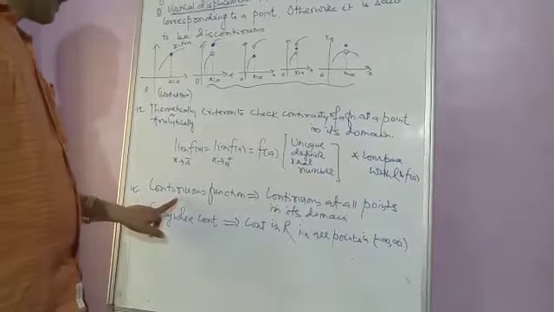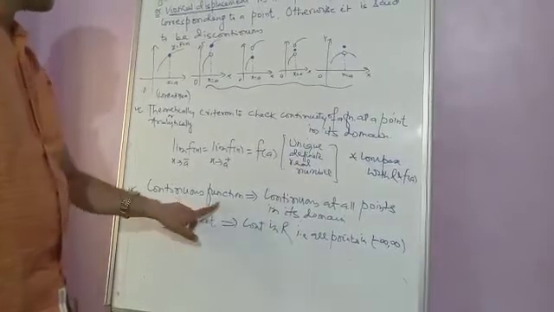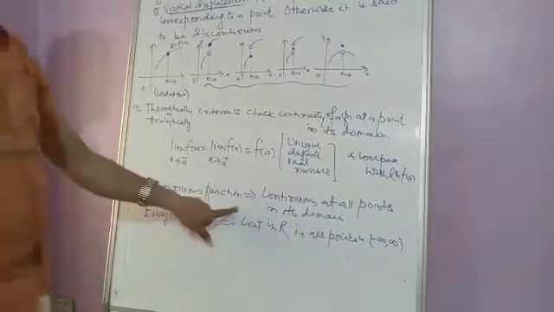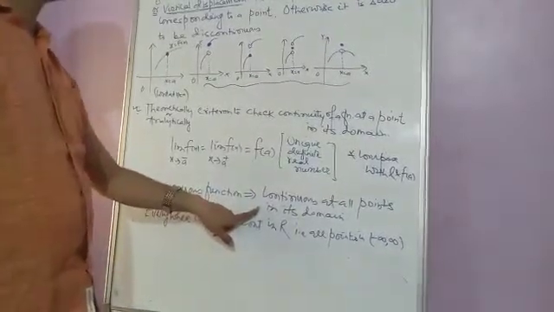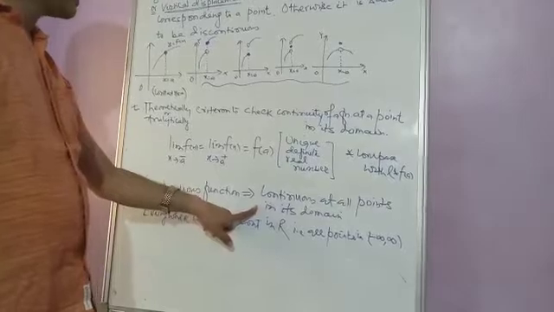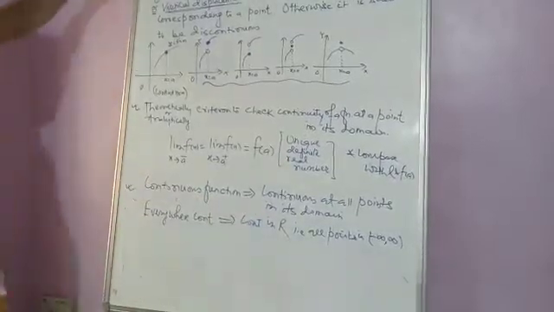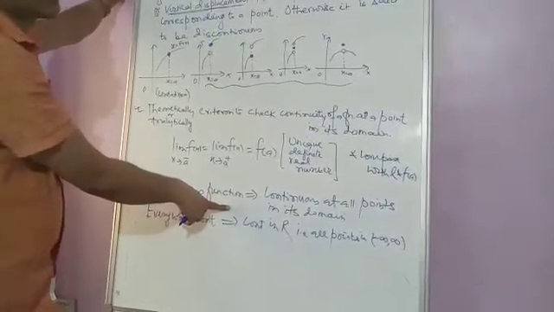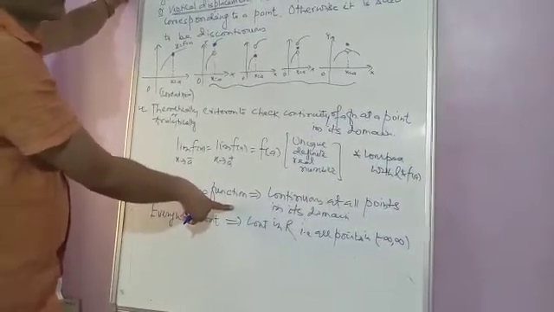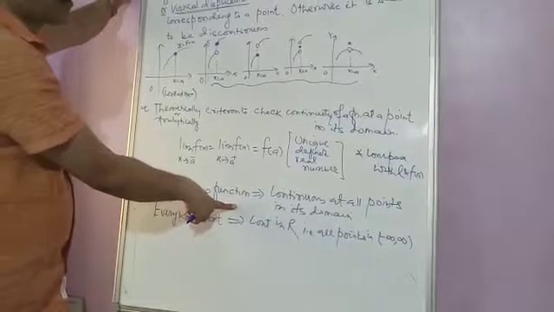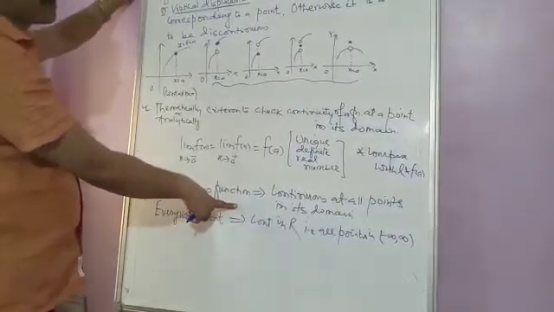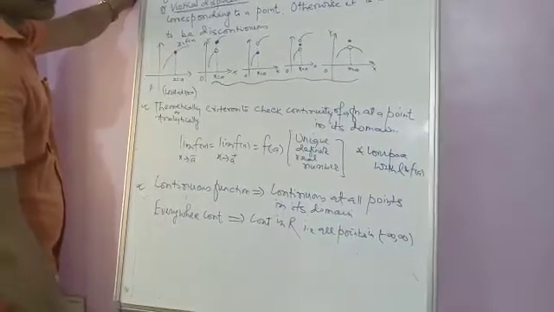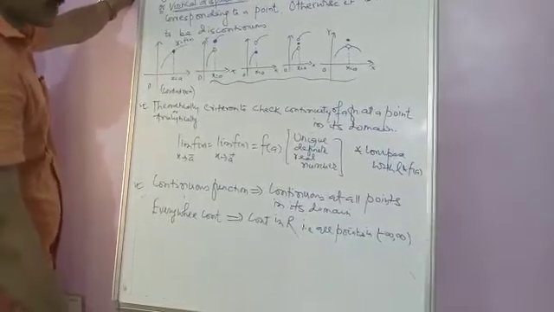Here we generally use the term continuous function. A continuous function means the function is continuous at all points in its domain. If a function is continuous in its entire domain, then the function is called a continuous function. As an example, the domain of the modulus function is R and the modulus function is continuous everywhere. Any polynomial function is continuous in its domain.